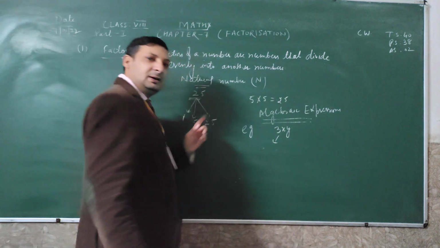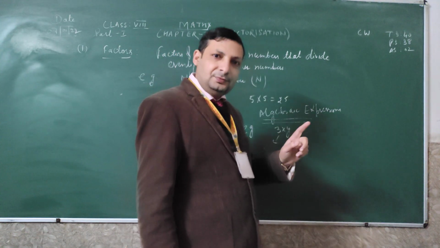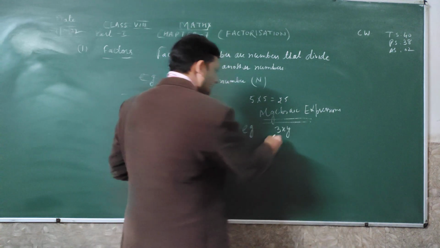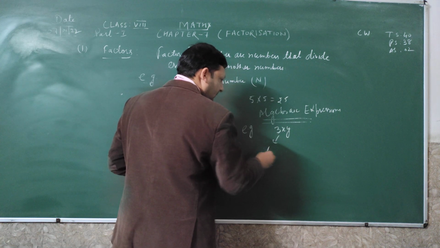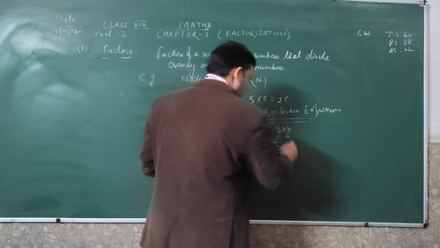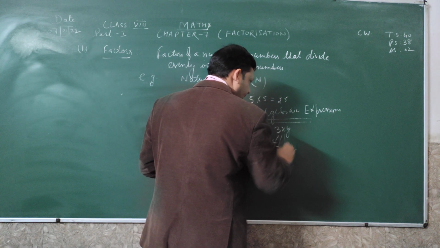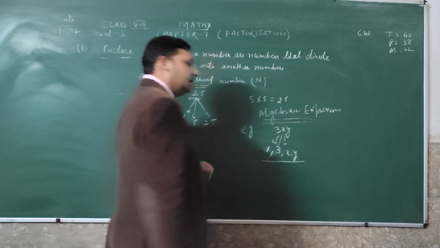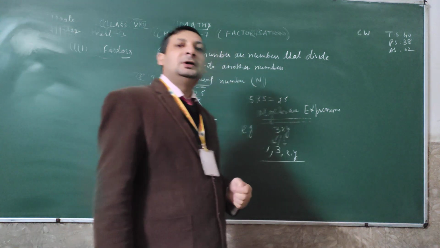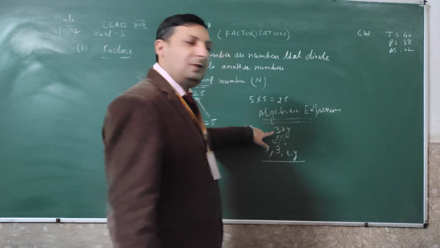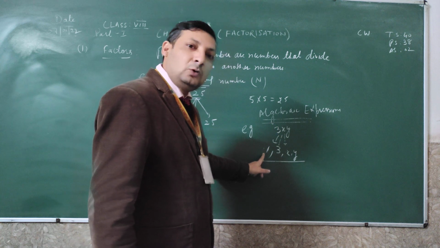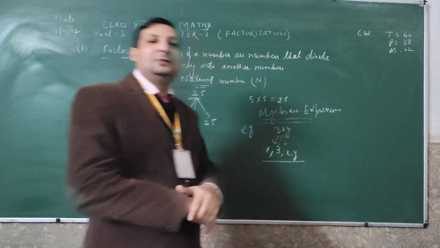What I told you: the number itself, 1, and the multiples of that are the factors. Now the factors of 3: 1 is a factor, 3 itself is a factor. Then x and then y. So it means 1, 3, x and y are the factors of this expression, 3xy. The factors of 3 are 1 and 3, x is itself a factor, and we have also taken 1 as the common factor, then y is itself a factor.